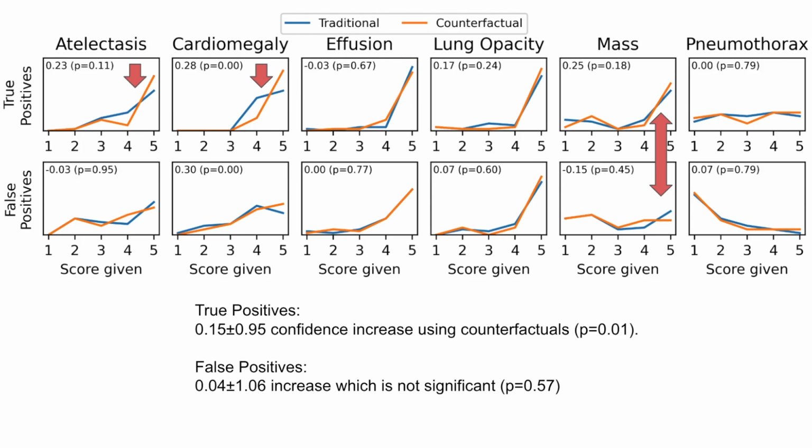Here we see histograms for the 6 pathologies evaluated. We would like to see that for true positive, the results are all 5, and for false positives, the results are all 1. What we observe, however, is that many false positives still cause high overconfidence in the model predictions, but not as much as the true positives.